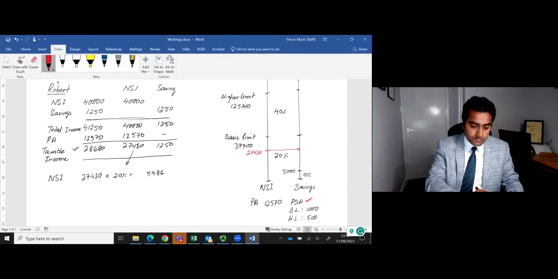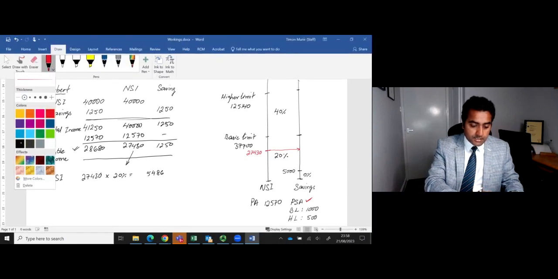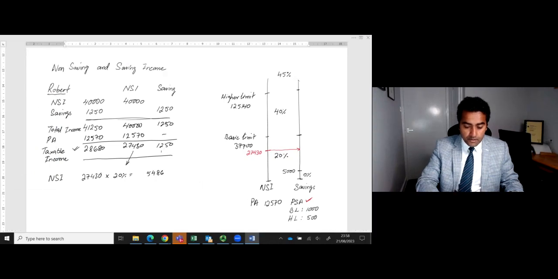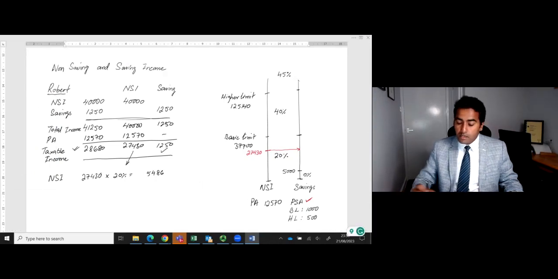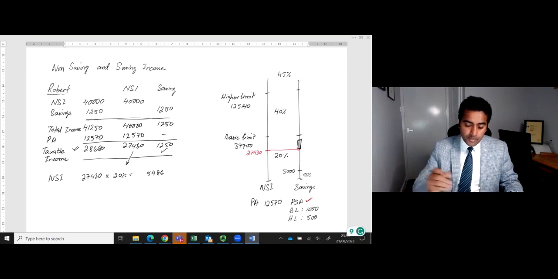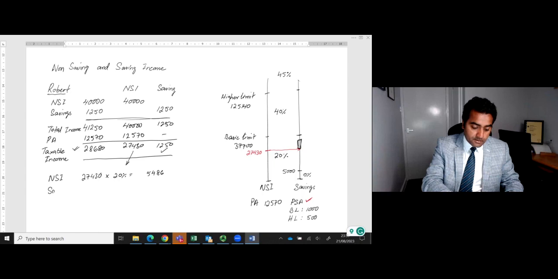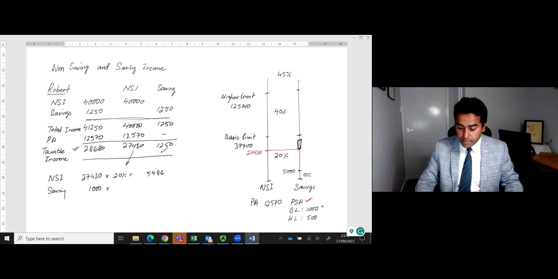Therefore, the savings income, which is 1,250, will be accommodated somewhere over here, but the whole 1,250 will not be taxed at 20%. The first 1,000 will be covered by the personal savings allowance, and that will be taxed at 0%.